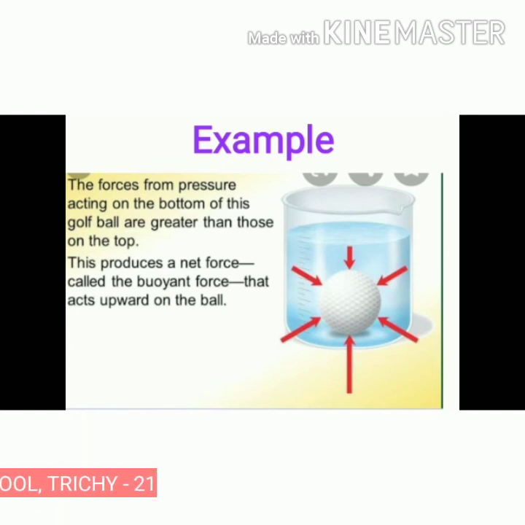Students, today we learned about forces in liquids and the buoyant force of liquids. Next, the pressure exerted by liquids, using a manometer.